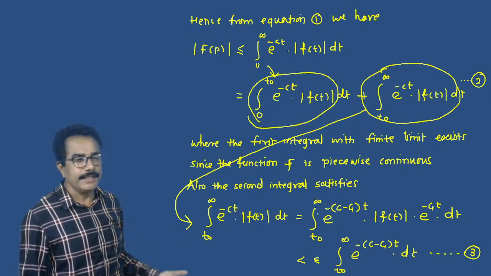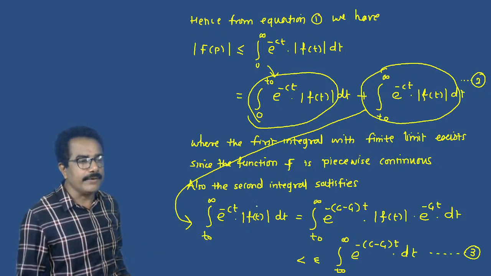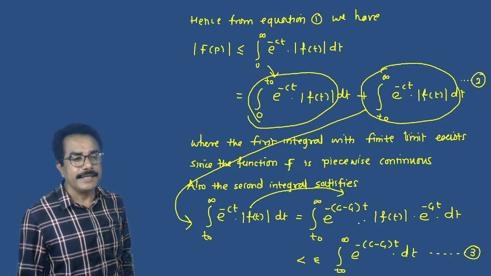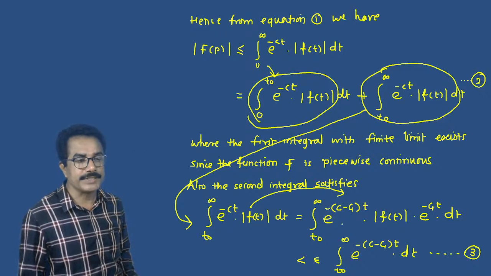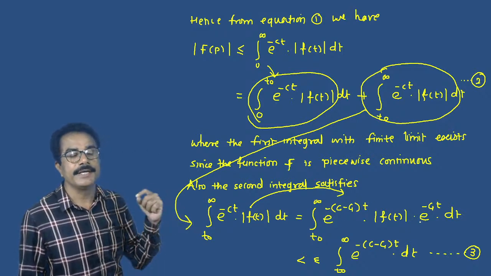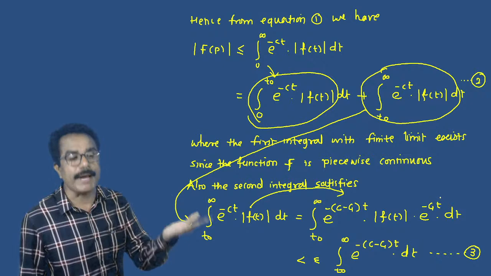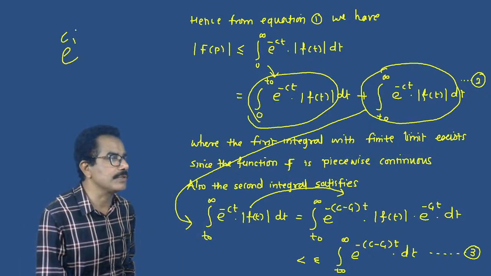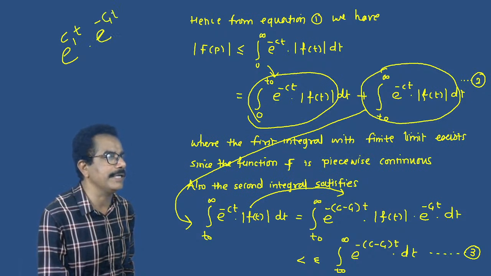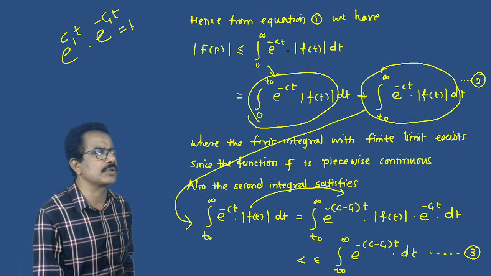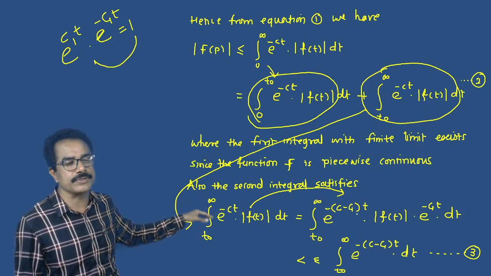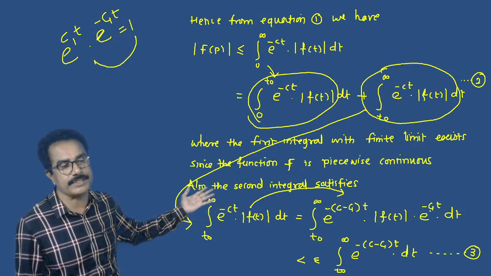We can write this. Here we have multiplied by e raised to plus c1t into e raised to minus c1t. That means we have multiplied e raised to c1t into e raised to minus c1t, which is equal to 1. So we have multiplied e raised to plus c1t into e raised to minus c1t.